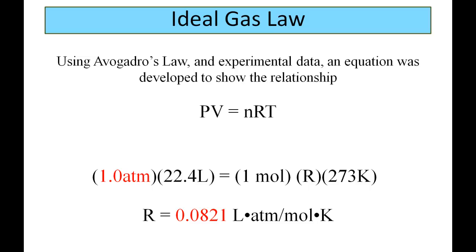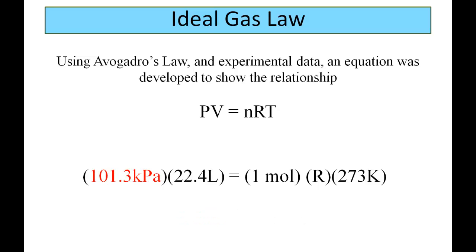Notice that our pressure was in atmospheres in order to get this R value. Had our pressure been in kilopascals, you can see that we're not going to get the exact same R value. If we solve for R value here, we get 8.31. So if your pressure is in atmospheres, the R value is 0.0821. If your pressure is in kilopascals, it's 8.31. You could also do this for other pressures as well, but these are the 2 you should know.